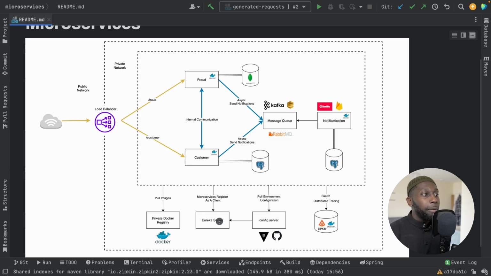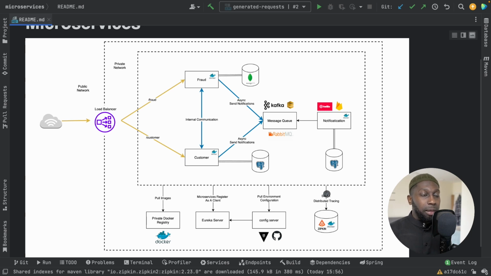Also, you might want service discovery, right? So this is Eureka Server. Maybe if you're not using Kubernetes, then you might need to use Eureka Server. Otherwise, if you're deploying to Kubernetes, Kubernetes gives you service discovery for free. Also, configuration management. So how do you centralize configuration? And then you have Sleuth, and more specifically Zipkin.